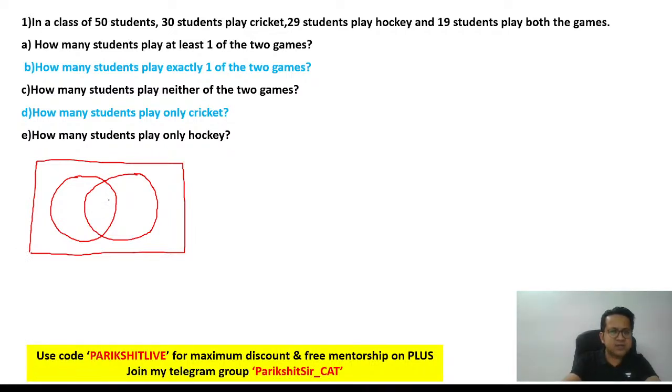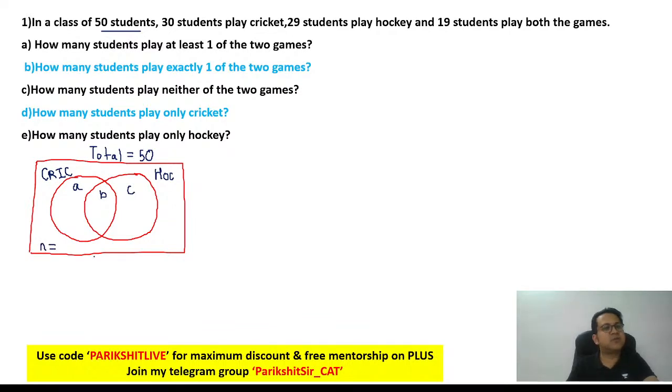So how many total students are there? Total is 50. So let's write it down. Total students is 50. Fine. So first circle will represent cricket, and the next circle is going to represent hockey. And let's label it A, B, C, and let's call this N.